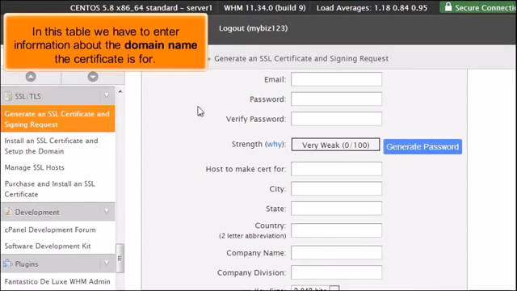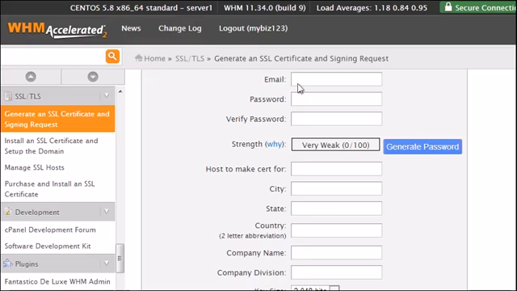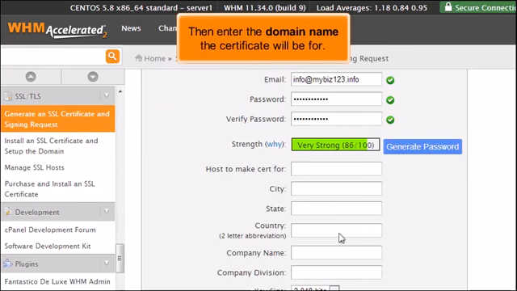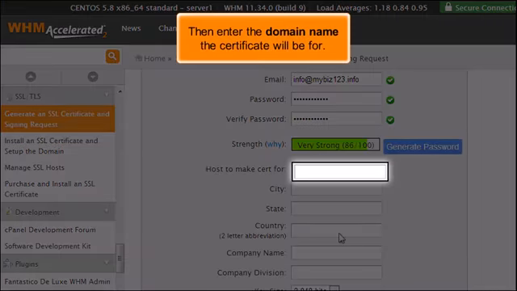In this table, we have to enter information about the domain name the certificate is for. Then enter the domain name the certificate will be for.